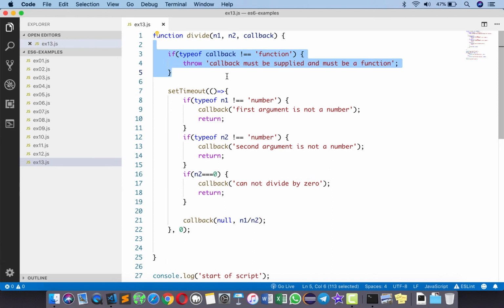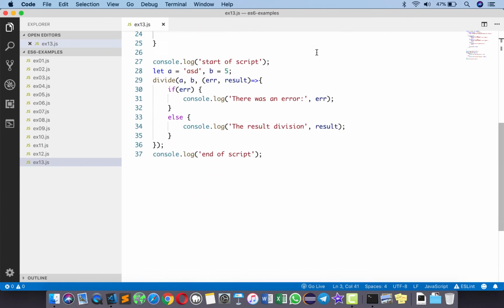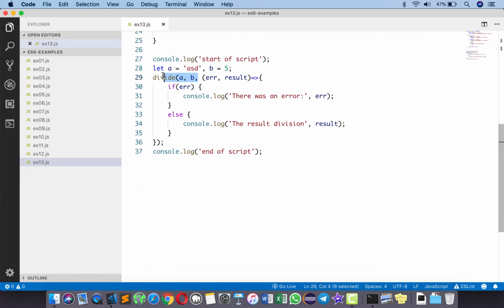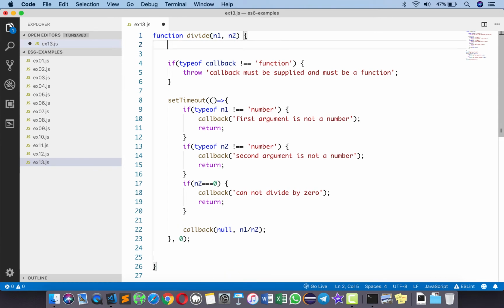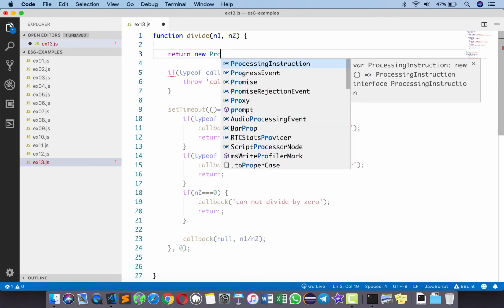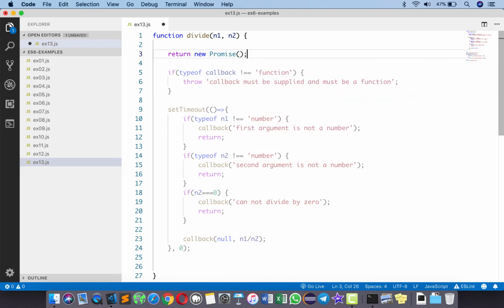So this is how traditionally JavaScript supports asynchronous operations. We have to depend on some other asynchronous functions. But in ES6, they introduced the concept of promises. So let us convert this function into a promise-based asynchronous function. In case of promise-based operations, the return value of this function when we call it is a promise object. So there is no callback here. So we're going to remove this callback and then write a return statement which returns a new promise which is going to have some callbacks.